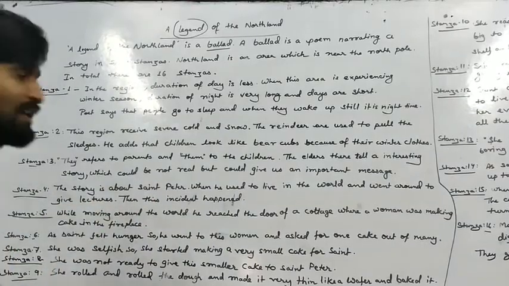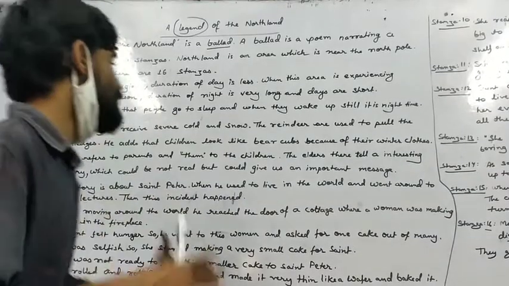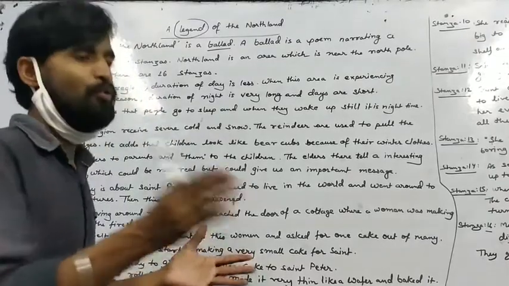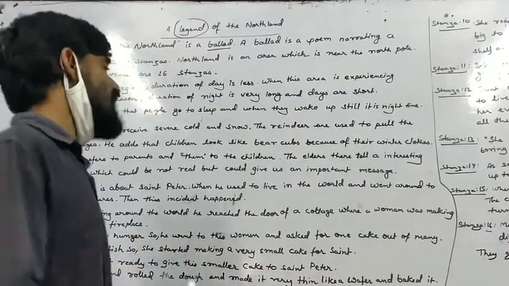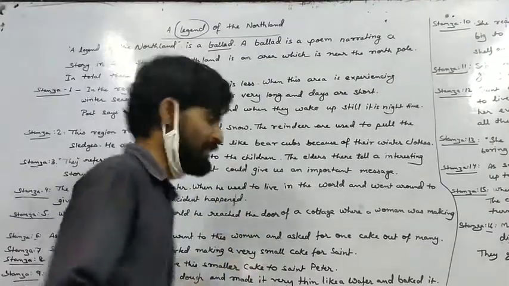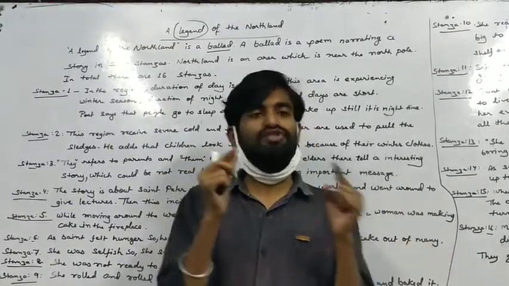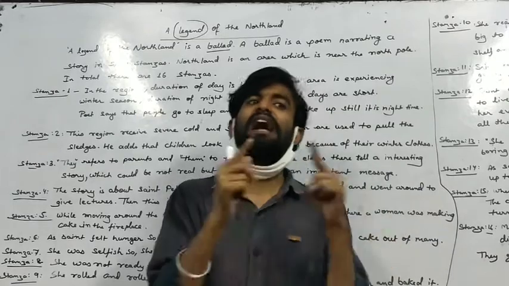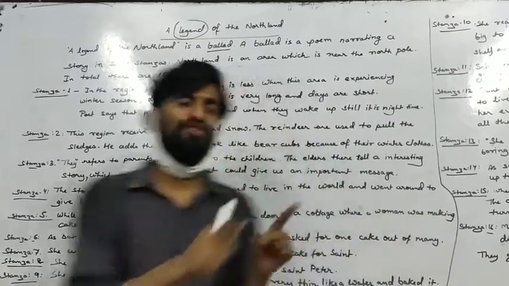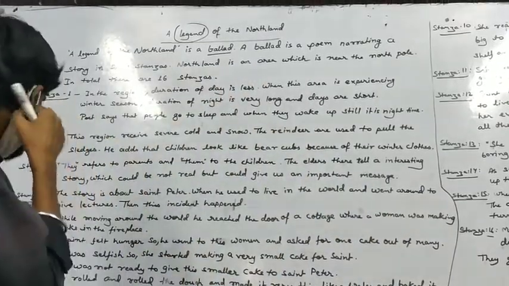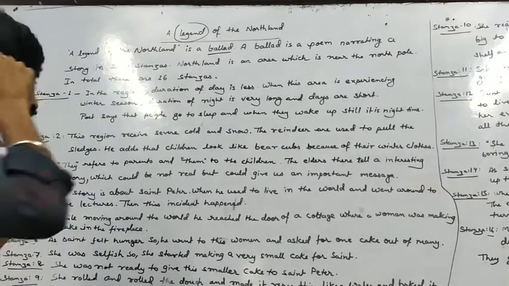So he felt hungry, and due to his hunger, he went to this woman, the woman who is making the cake, and asked for one cake out of many. He only asked for one cake, and she had many cakes. The saint asked for only one cake. Okay. Now what had the woman done?